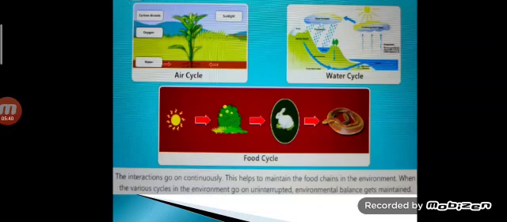So when all this dependence is maintained, the food chain is maintained. And when such food chains and cycles are maintained in nature, then our environmental balance is maintained for thousands of years. If the balance is not disturbed by anyone, then our environment remains safe. It is good for us to live in that environment for thousands of years. In the cycle, these chains are very important. So I hope you understood all about this environmental balance.